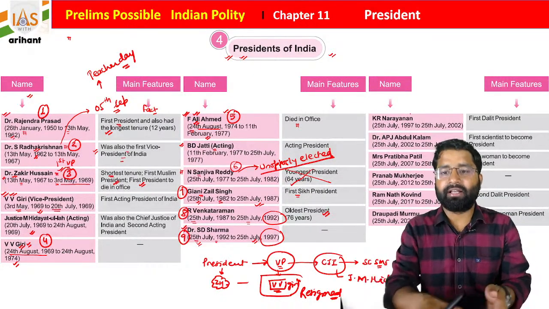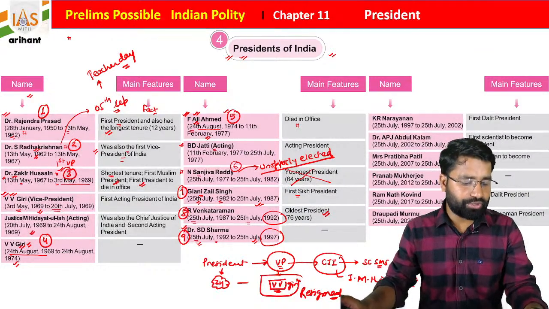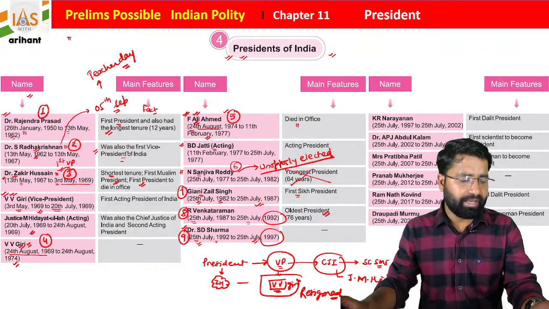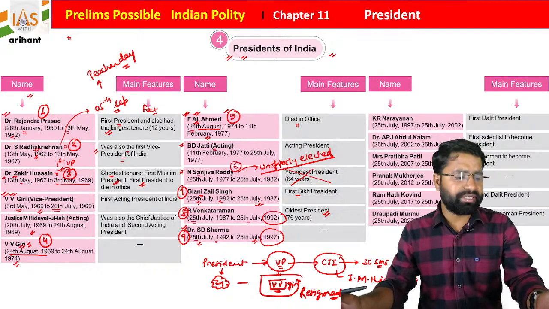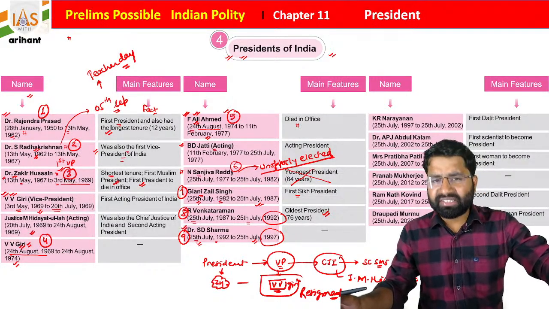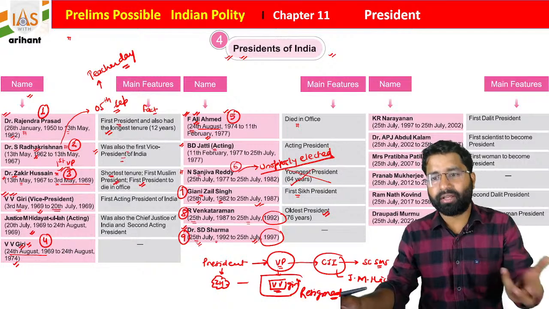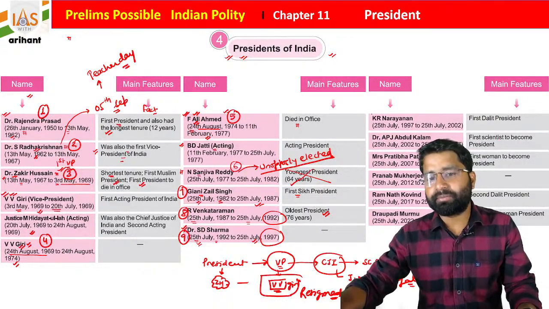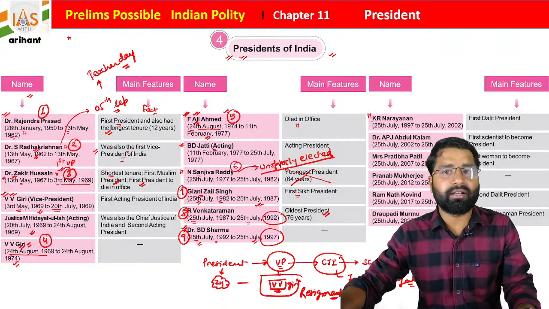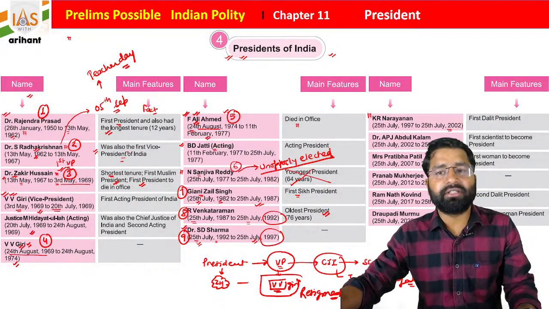Then K.R. Narayanan was here, and he was the first scheduled caste president. Okay, see, in your examination this type of factual data they also try to collect. So the first scheduled caste president of India was K.R. Narayanan sir, and he was president till 2002.